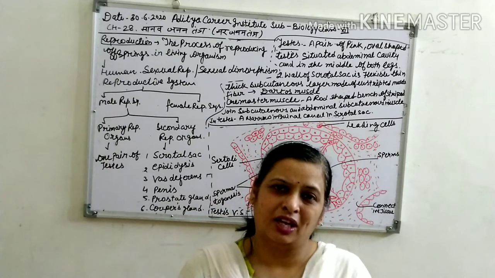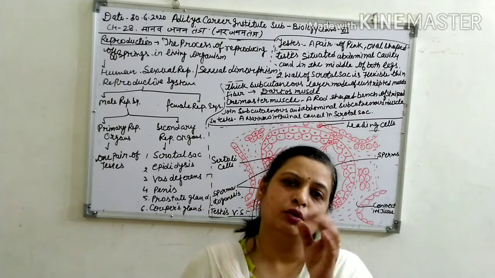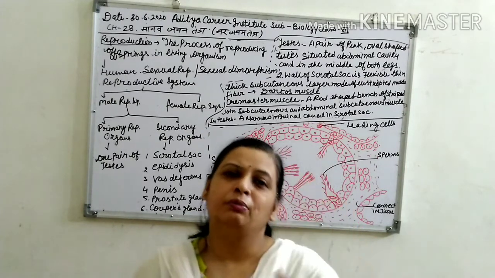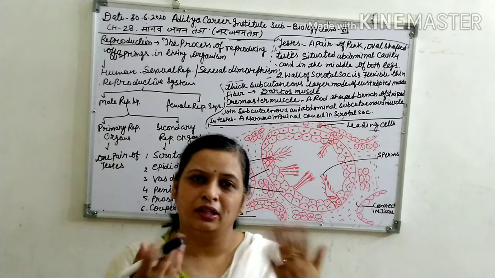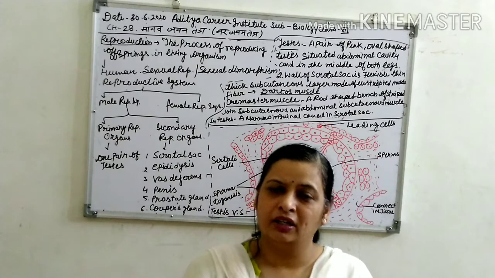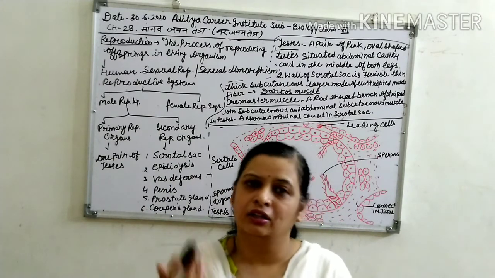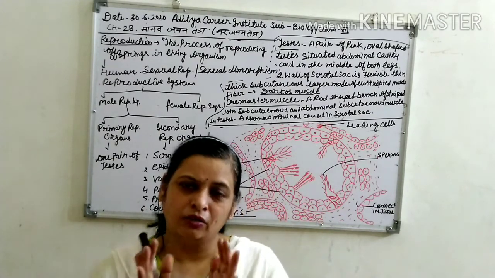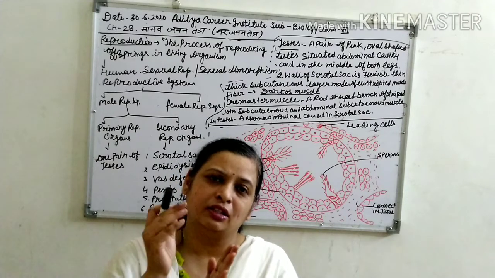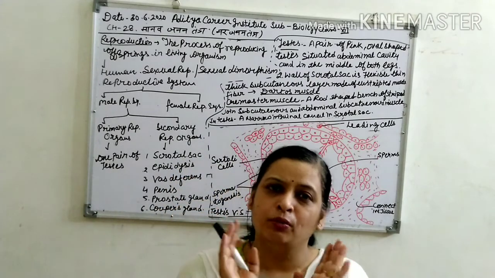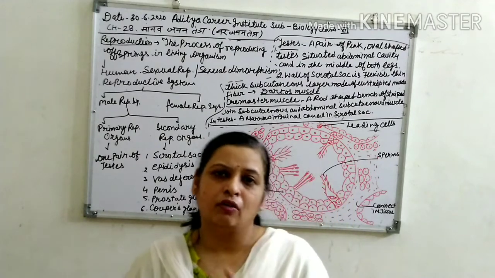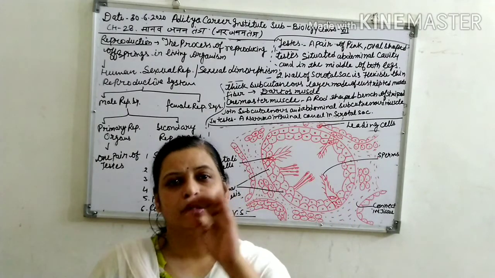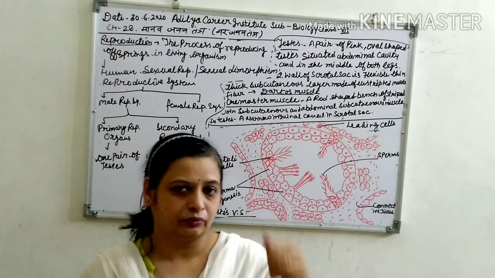In this chapter, we'll talk about human reproduction, because in the previous year, class 11, we talked about the reproductive parts of so many animals, like cockroach and rabbit. Now this is the 12th class. In 12th class, the syllabus covers total human physiology. So now we talk about the human reproductive system.